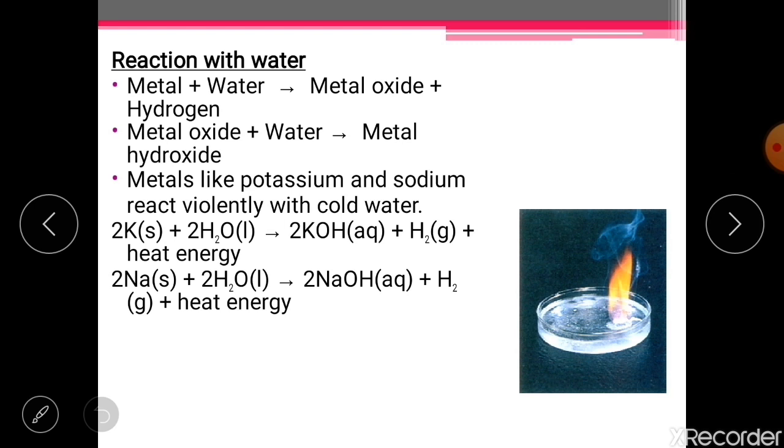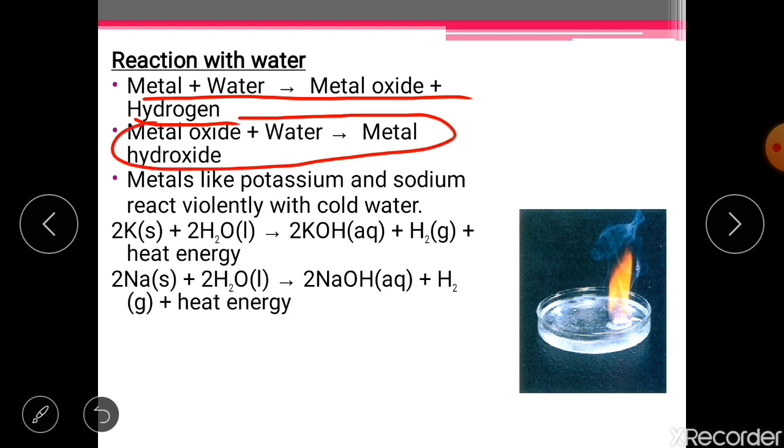So, first of all, the word equation. When a metal combines with water, it forms metal oxide and hydrogen gas. Okay, look, this metal oxide is very reactive. It further reacts with water to form metal hydroxide. So, the overall products of the reaction of metal with water are going to be metal hydroxide and hydrogen gas.